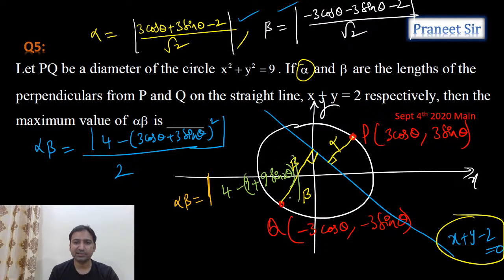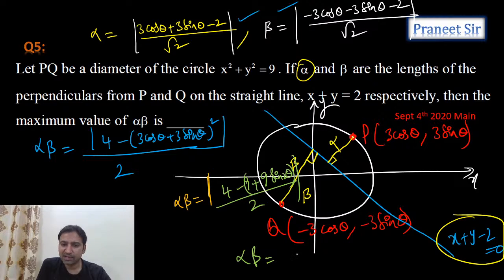Am I getting it like this? Let's simplify this. The denominator 2 is there. Alpha beta, I'm getting it like 9 minus 4, which is 5, so 5 plus 9 sin 2 theta by 2.